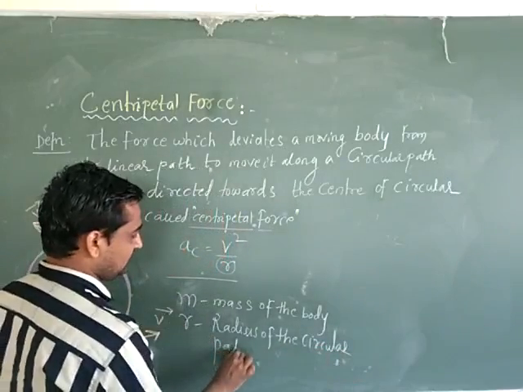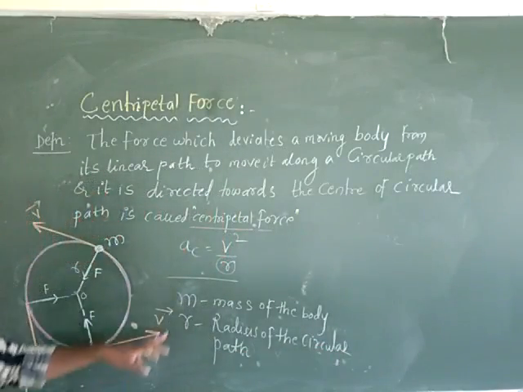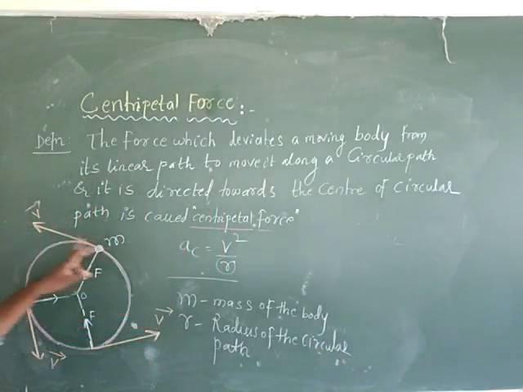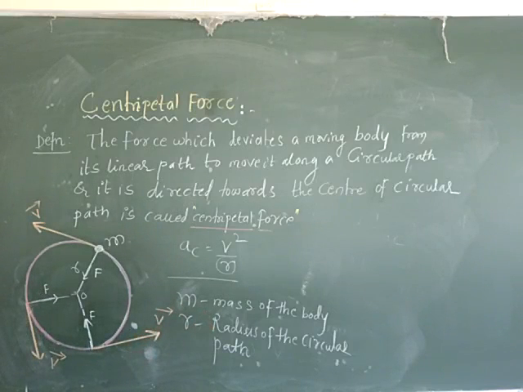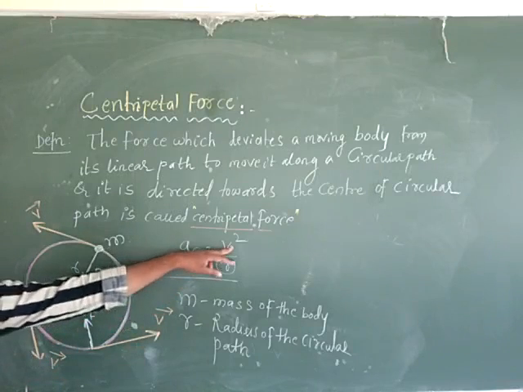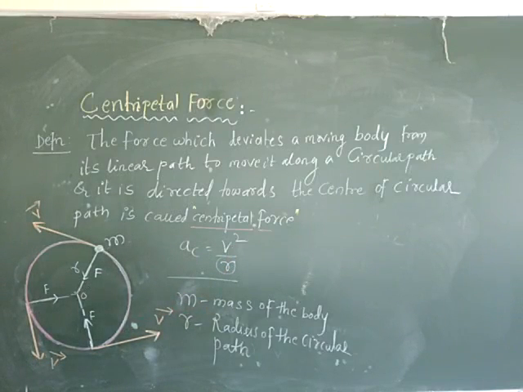If r is the radius of the circular path, a body of mass m is moving in a circular path of radius r. How can we write the expression for the centripetal force? The centripetal acceleration is equal to v square divided by r. The direction of the centripetal force is the same as that of the centripetal acceleration. So according to Newton's second law of motion, what can we write?